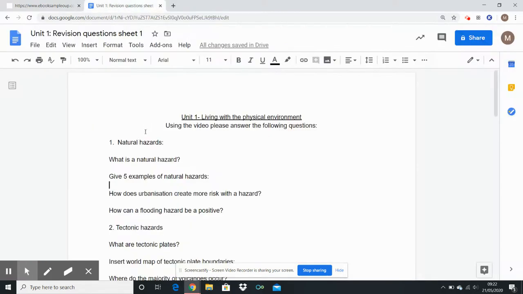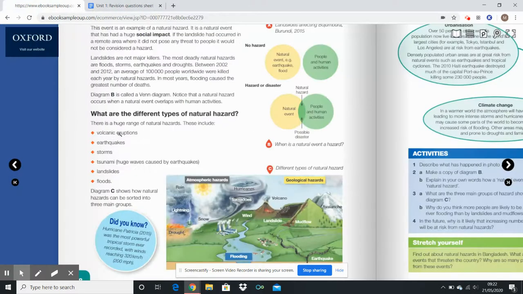So that's your first question there. What is a natural hazard? A few examples down here for you, nice and easy. Volcanic eruptions, earthquakes, storms, tsunamis, landslides, and floods. Lots more in here. You can have wildfires, droughts, even snowstorms, avalanches, mud flows, and so on. Okay, lots and lots of different types of natural hazards.